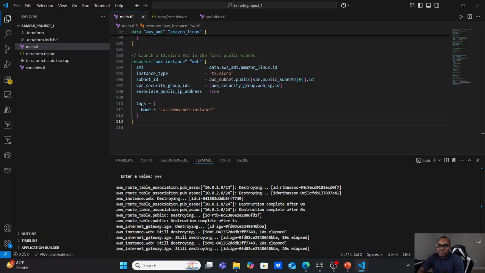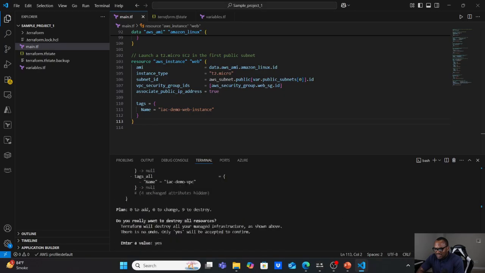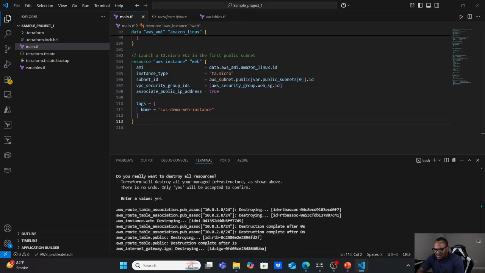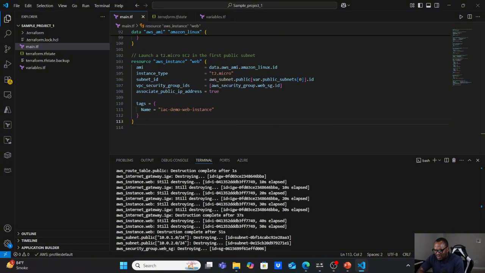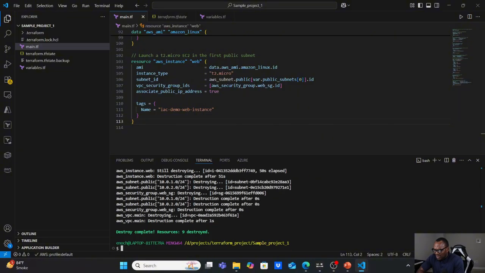I don't have to go into the management console and delete one after the other. It makes work very easy. It knows the order to destroy it. If you look at it, it started the destruction from the route table association. It went down to the instance. It went down to the internet gateway. It destroyed them in order. You don't have to worry about it.